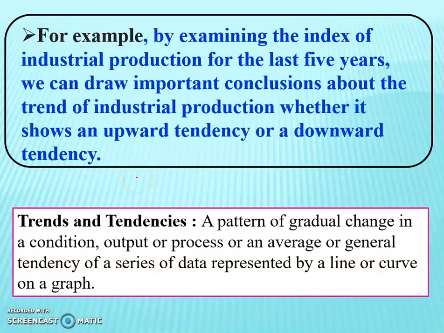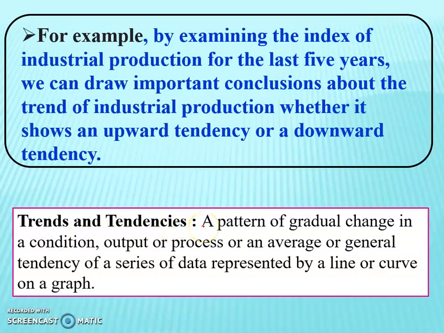If it is upward, it shows an upward tendency, obviously industrial production is having a growth. But if it is downward, it means there is not a growth, right? So it helps us to understand the trends and tendencies.